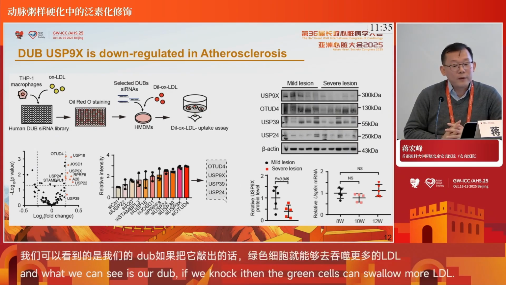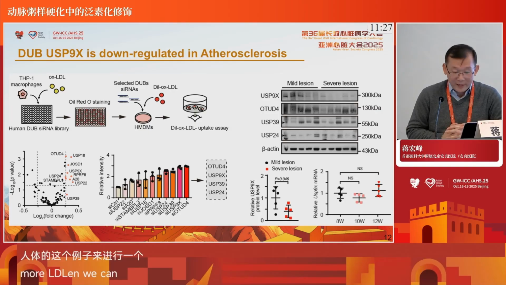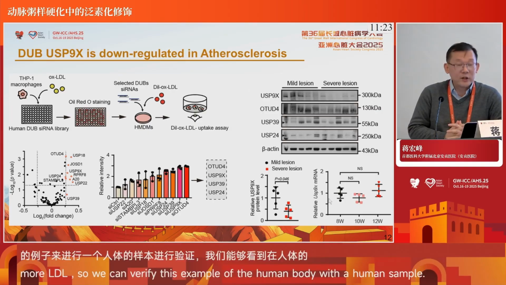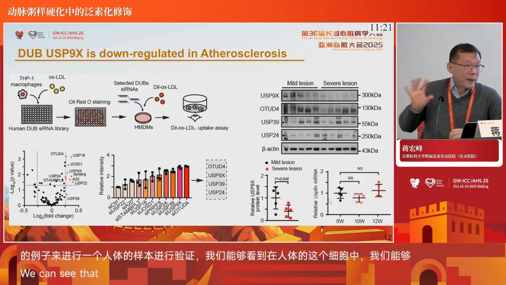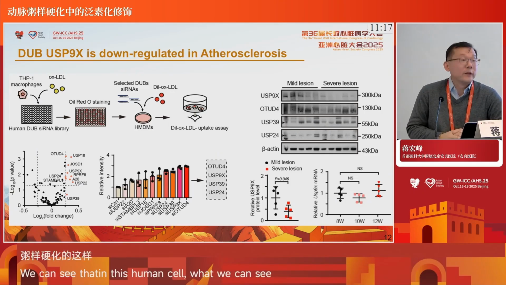Then we validated this in human samples, and we found only USP9X decreased in severe lesions from human plaque. Similarly, we didn't see any change in the messenger RNA, which means something similar to YAP may happen, a post-translational modification.